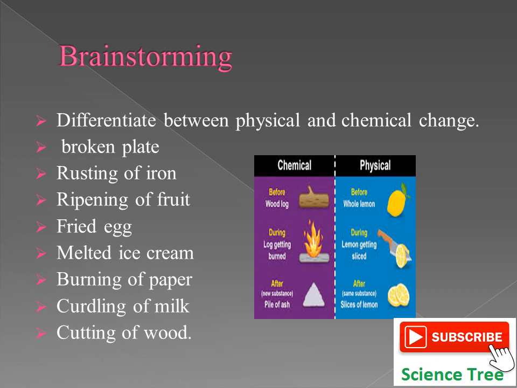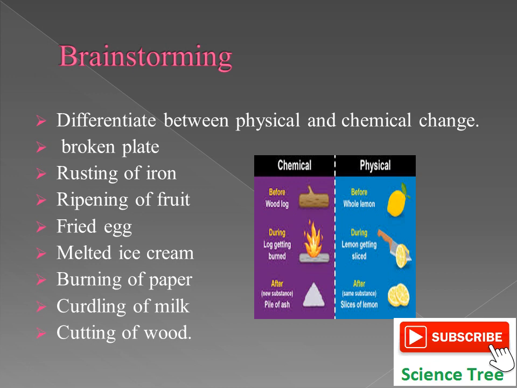Melting of ice cream. No mass change occurs. You can definitely freeze it again to get ice cream. So it's a physical change. Burning of paper. Burning of paper produces carbon dioxide. Can you get back the carbon dioxide?